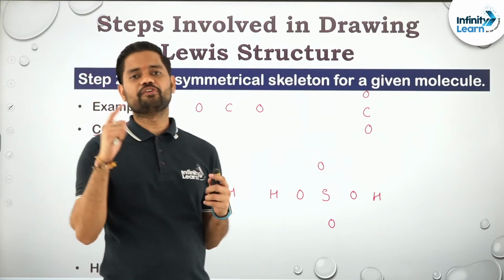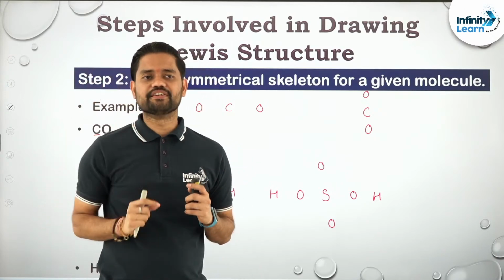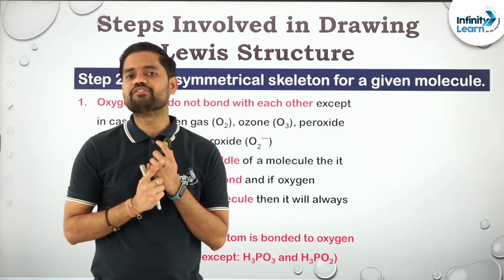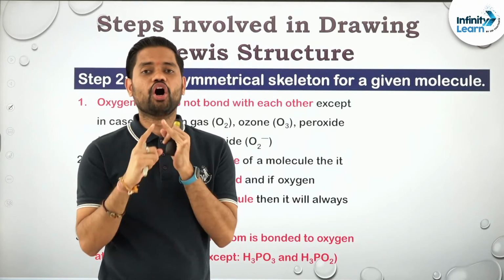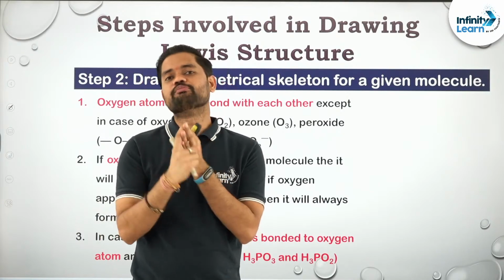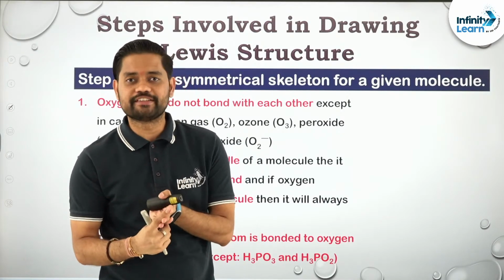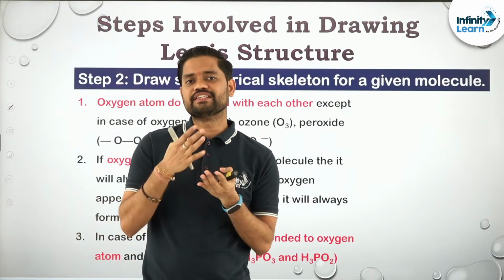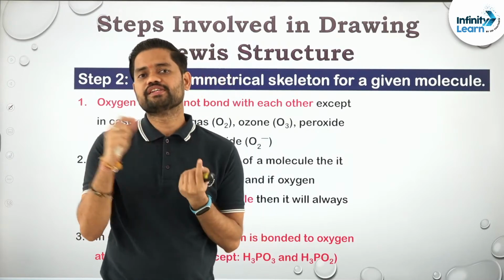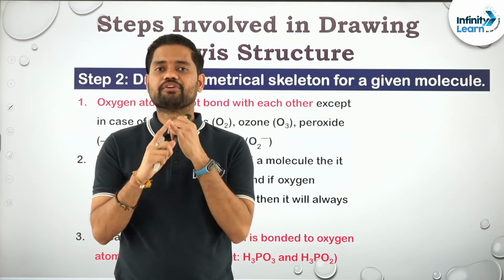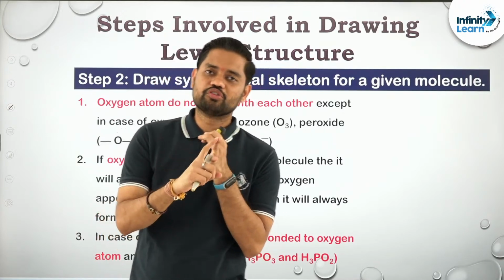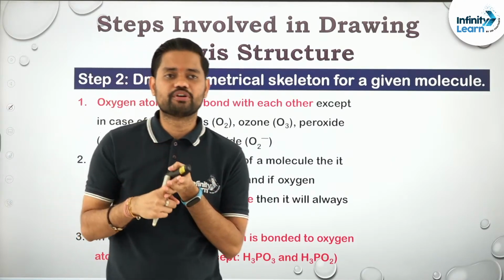But there is something related to oxygen you should know. Oxygen will never form a bond with itself, except in ozone, peroxide, superoxide, or the oxygen molecule itself. इन चारों molecules के अलावा ऑक्सीजन का बॉन्ड नहीं मिलेगा. Oxygen will never bond with itself apart from the oxygen molecule, ozone molecule, peroxides and superoxides.